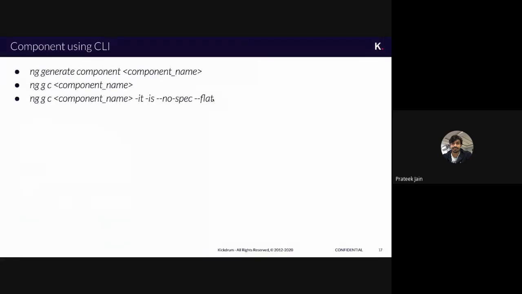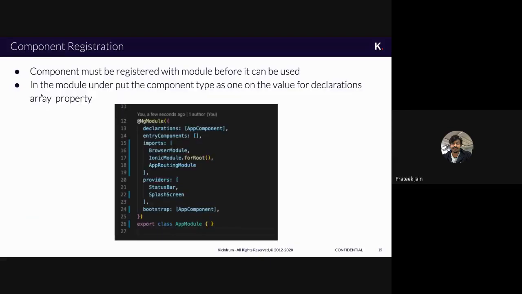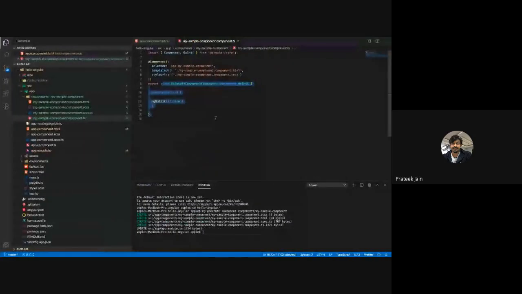So when you generate it, ng generate component is going to give you this kind of structure. This is the sample structure which got created. The main thing in components, and this is a very important point, is that every time you create a component by using the CLI, by running this command, by default Angular is going to register your component in your module. Registration is nothing but telling Angular that this is my component, and I have created one new component.